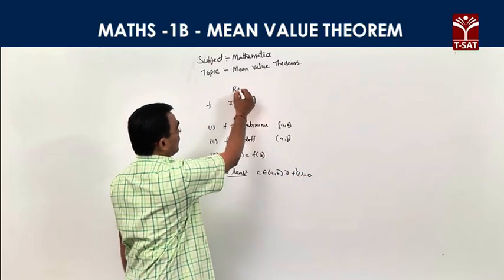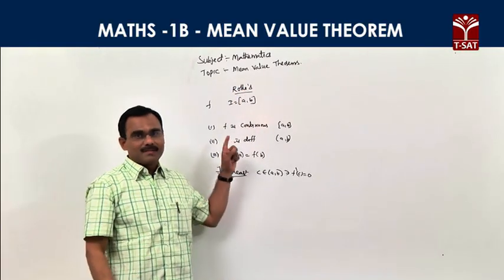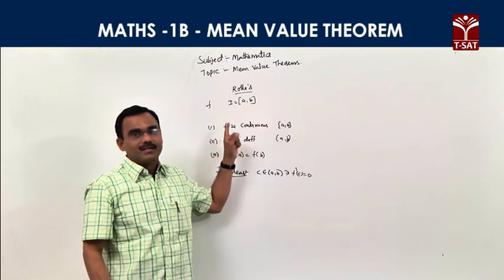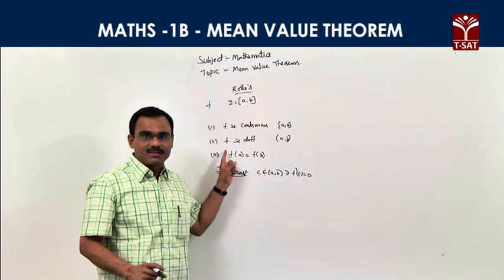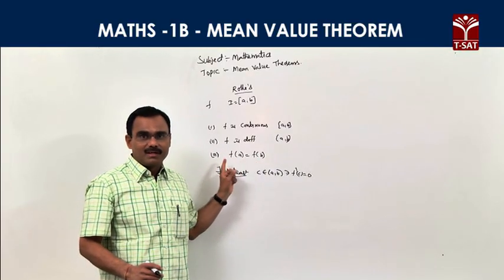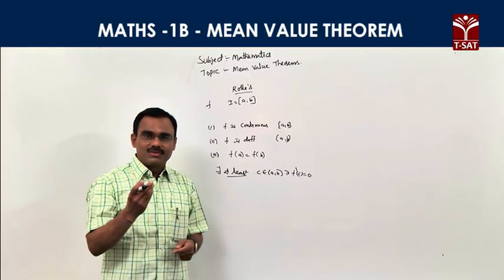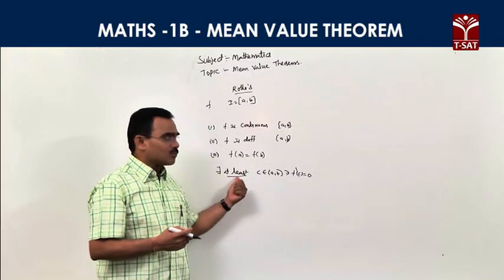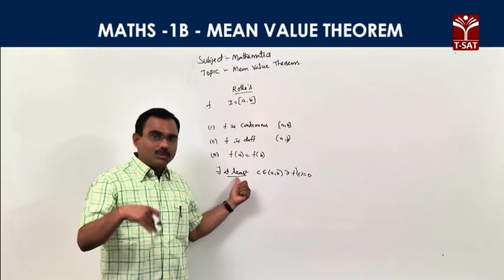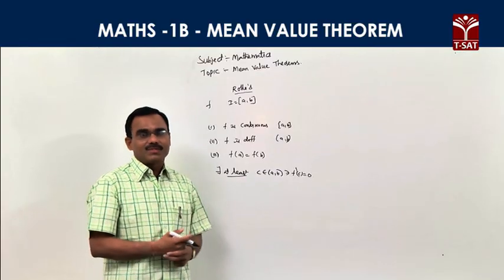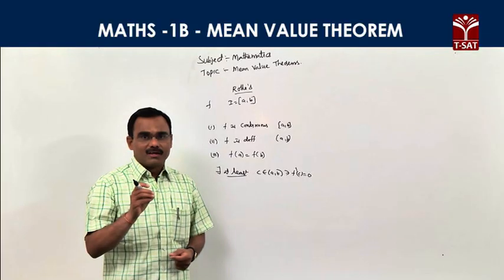This is Rolle's theorem statement. What is the Rolle's theorem statement? f is any function defined in the closed interval [a, b], satisfying three conditions. First, f is continuous on closed [a, b]. Second, f is differentiable on the open interval. Third, f(a) is equal to f(b). If these three conditions are satisfied, at least one real number c exists, so that f'(c) is equal to 0. At least means one is guaranteed, and more than one may also exist. This is the statement of Rolle's theorem.